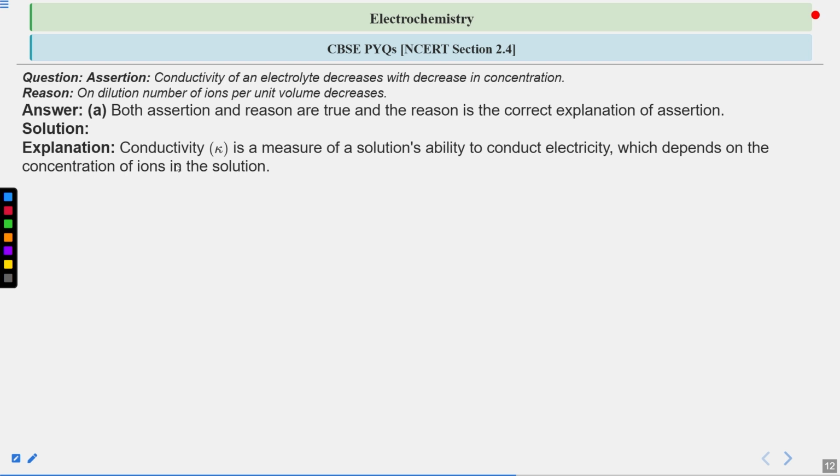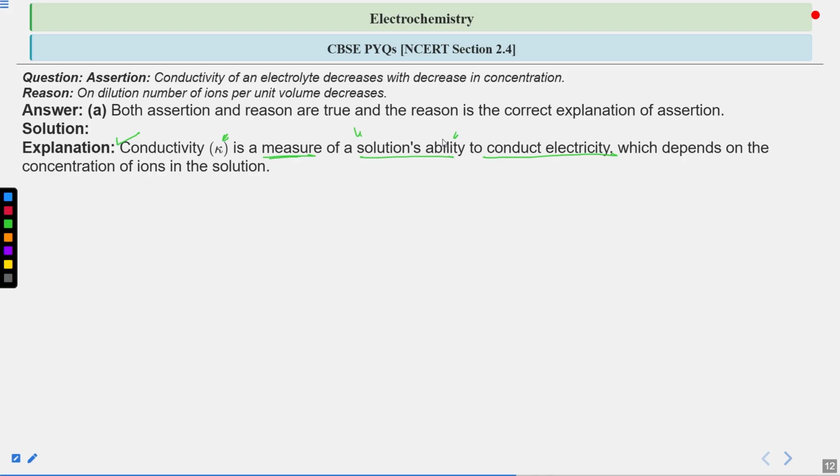So the explanation is that conductivity, which is also represented by kappa, is a measure of a solution's ability to conduct electricity. If you define conductivity in simple terms, it means whether the metal or the thing is conductive or not, that is, whether electricity can pass through it or not, right? That was the basic thing we have studied about conductivity.